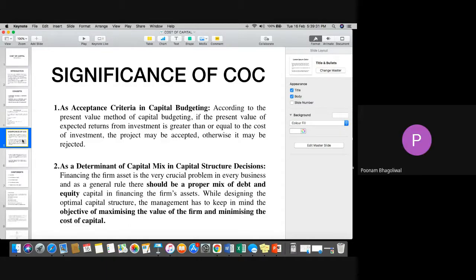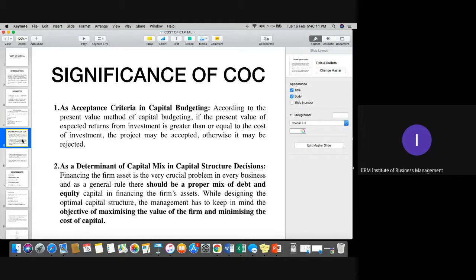Yes, sir. That is the very first point. The second point is the determinant of capital mix in the capital structure decision, because the next unit which we have is capital structure, which will start definitely from Thursday onwards. Basically, what is capital structure? Capital structure is nothing but the composition of debt and equity. Now, the combination and the percentage of debt and equity is associated with the company's profile. If you remember, we discussed debt and equity options: higher debt, higher equity, lower debt, lower equity, each option having its own consequences.